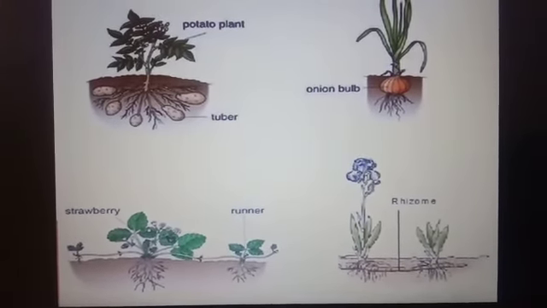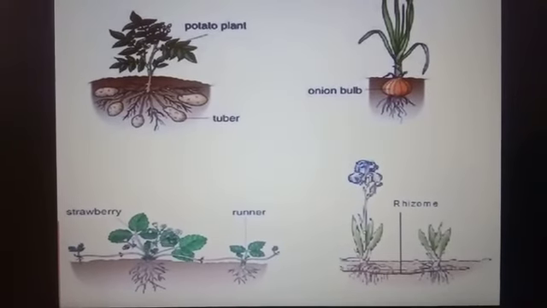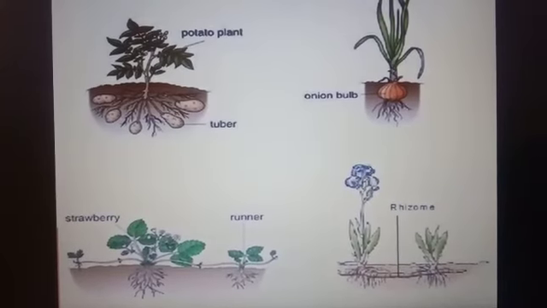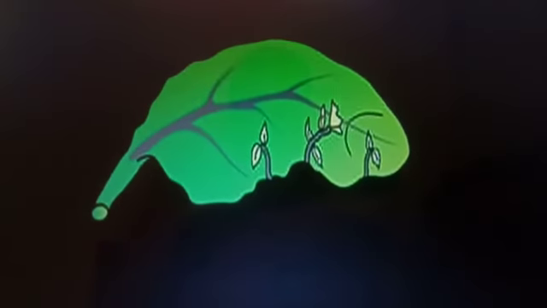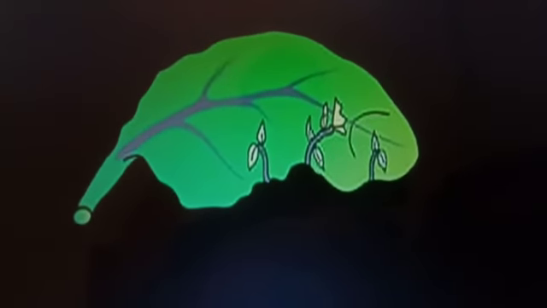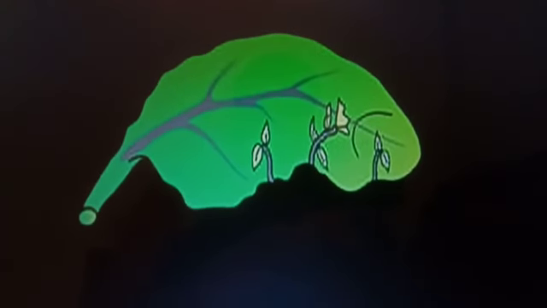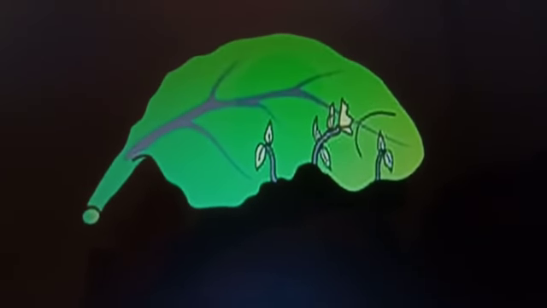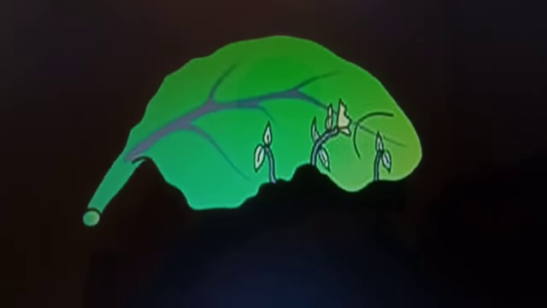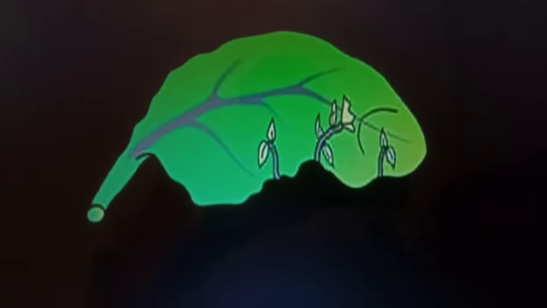Then next, vegetative propagation by leaves. Generally, leaves do not help a plant to reproduce, but in a few cases they do so. Plants such as Bryophyllum can reproduce by plantlets from the notches present on the leaf margins. These plantlets fall on the soil and grow into new plants.